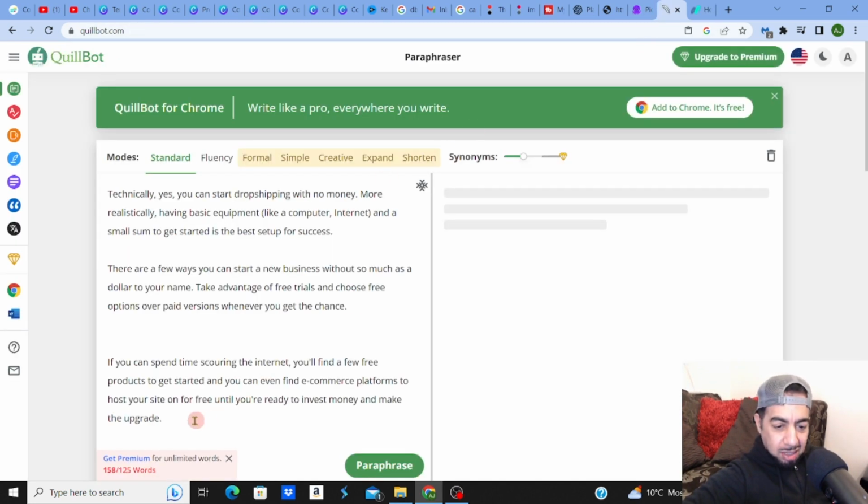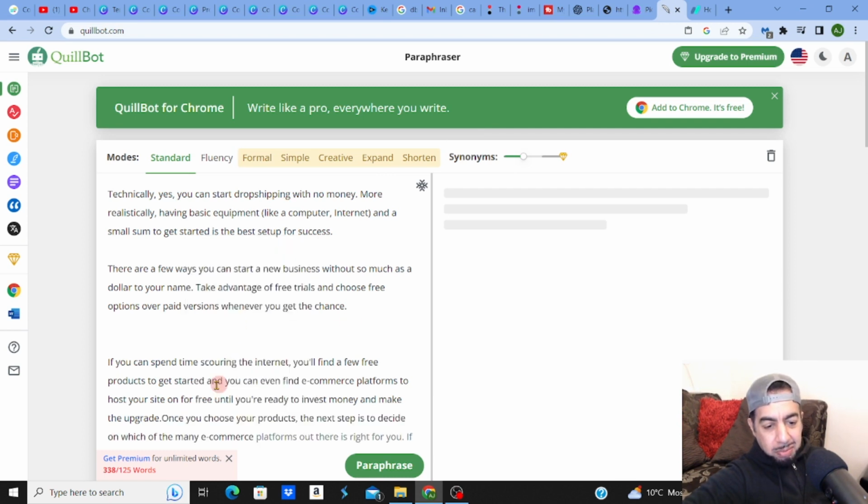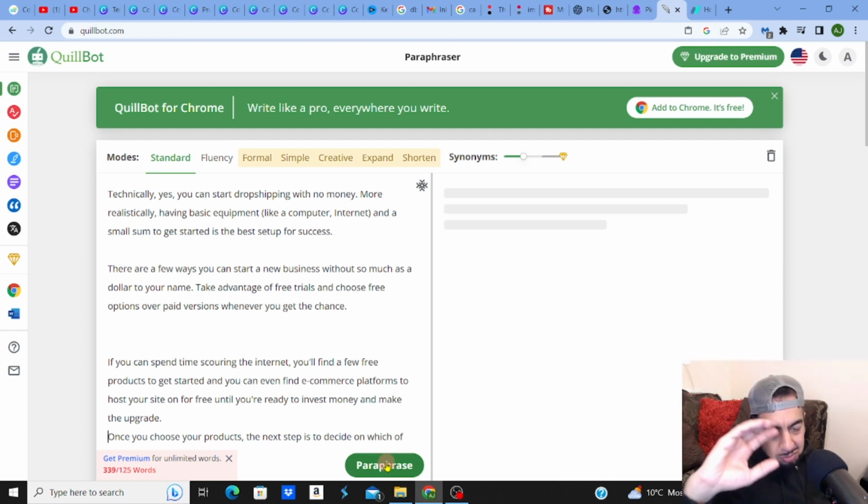Let me add it, paste it back in there, right? I've pasted it there. There it is. Will it allow me to paste it? Let me just click enter and see. Okay. So anyways, what I do is now I'm going to paraphrase it. Click paraphrase. It's going to change it up into a different format, different wording, so that it becomes original and it's not a copied version. It becomes new, original, something that I can use now.